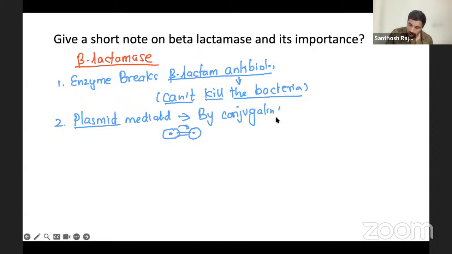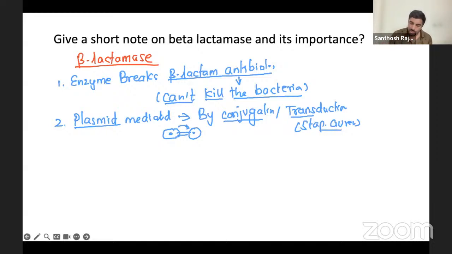Or by transduction, in the case of Staphylococcus aureus, where a bacteriophage enters the cell and transfers it from one bacteria to another. That's called transduction. So these two mechanisms.